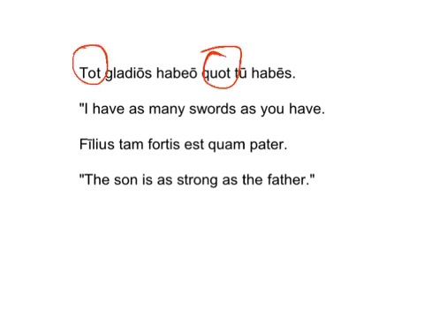Notice the tot and the quot. I have as many swords as you have, right? Where the first tot is the as many, and then the quot, as. Filius tam fortis est quam pater, the son is as strong as the father.